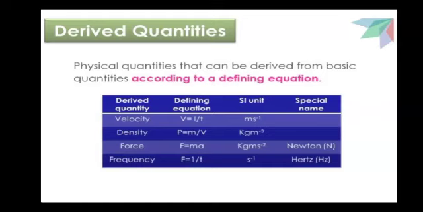Derived quantities can be derived from base quantities according to a defining equation. For example, they include area, volume, speed, force, work, energy, power, electric charge, electric potential, etc.